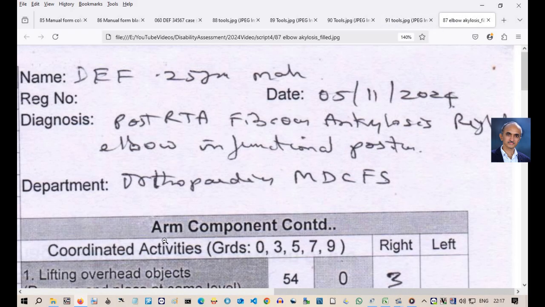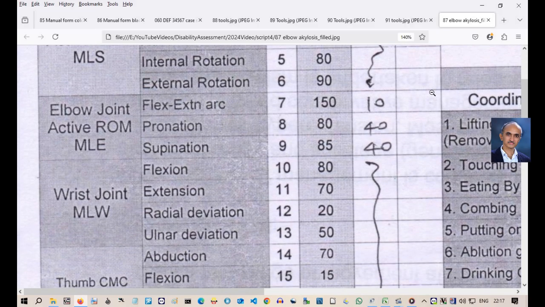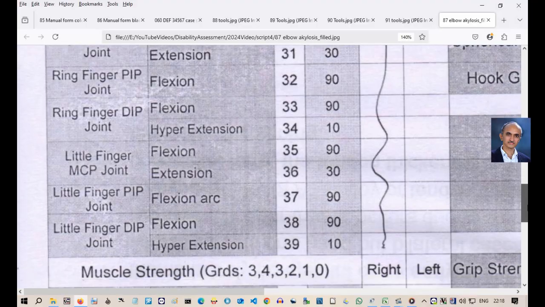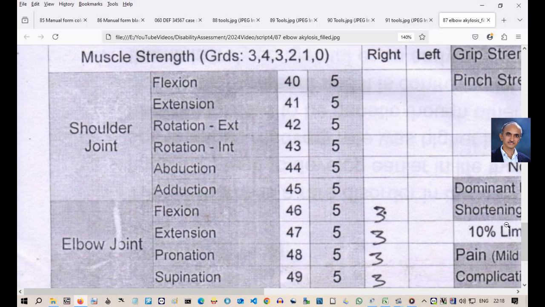We always start examination by asking the patient to move one joint at a time voluntarily. That is called active range of motion or AROM. This patient had 10 degrees of flexion extension and 40 degrees of supination and 40 degrees of pronation at the elbow joint. Note that we are entering the observed values as such. That means we are not entering the losses. Active range of motion was normal in other joints.